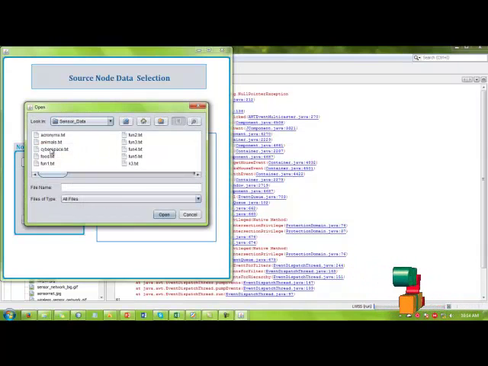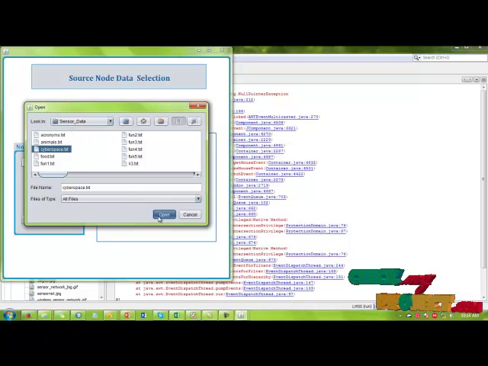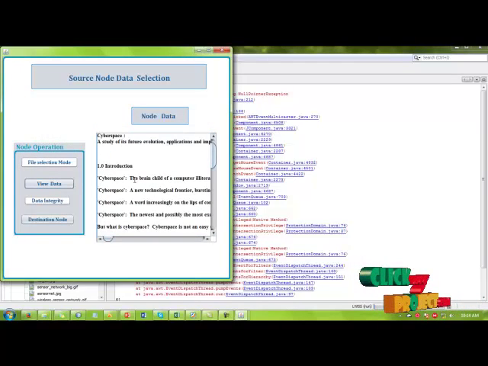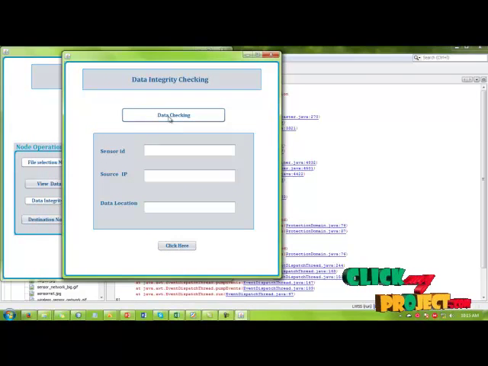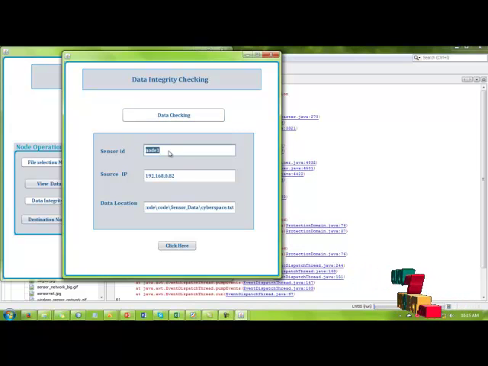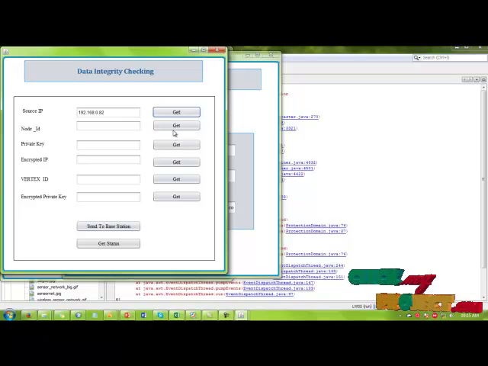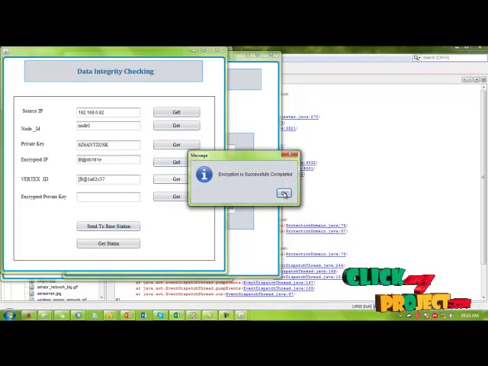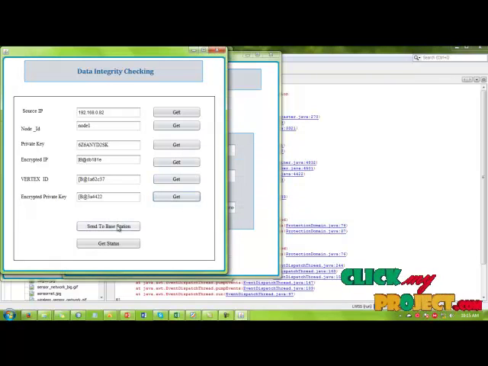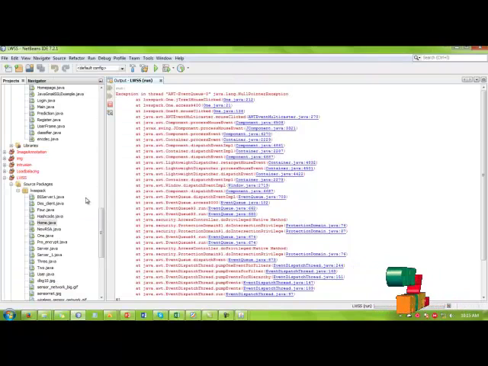Click that and choose any one of the files. After that, view the data contained in the file. Data integrity checking. Here there is node 1 with its IP address and the data path. After that, we get the source IP, node ID, private key, and encrypted IP key. Here we encrypted our IP for security purposes. After that, you get the vertex ID and the encrypted private key. Now we send this information to the base station.